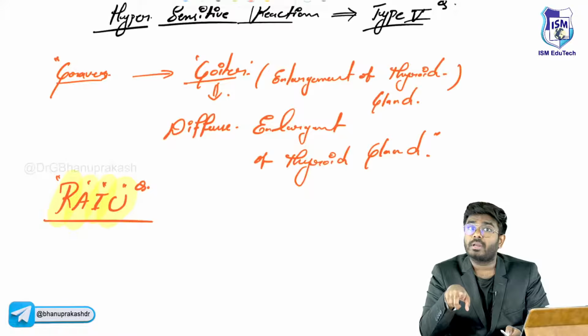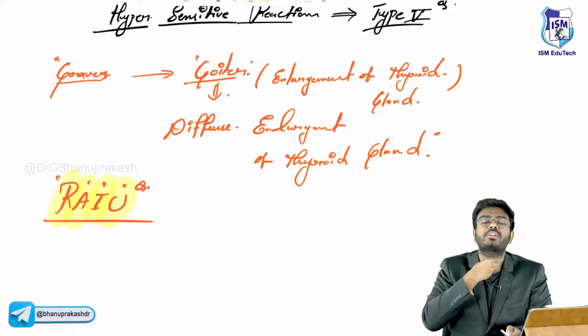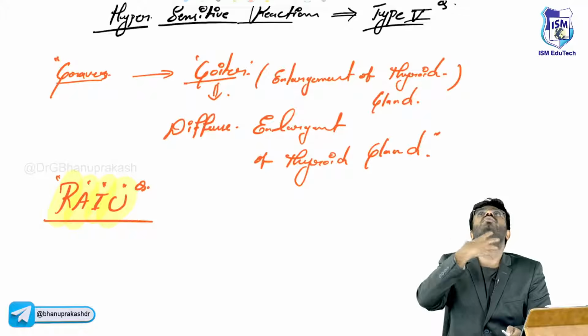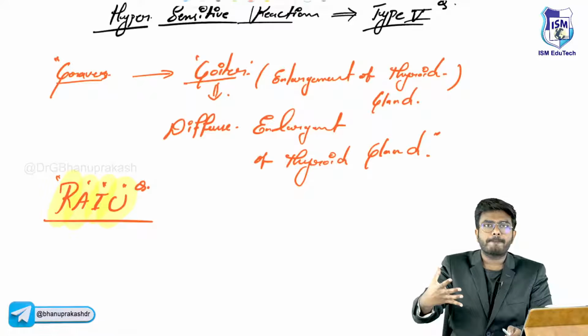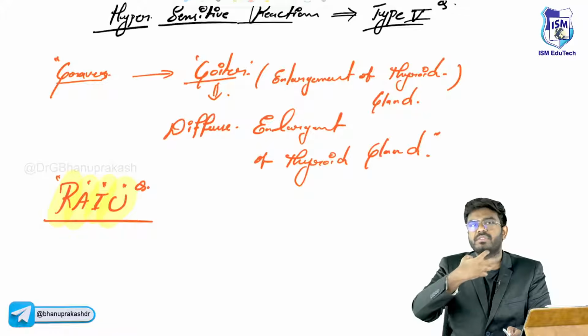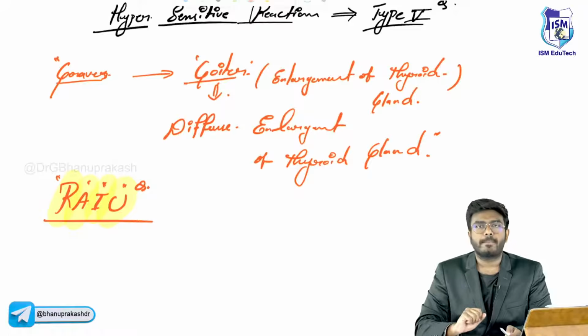Now, this is not normal iodine, it's radioactive iodine. So this radioactive iodine is concentrated in the thyroid gland, and it is going to emit radiation. Now, you are going to pick up this radiation and you can see the thyroid gland. So, this study is called radioactive iodine uptake.